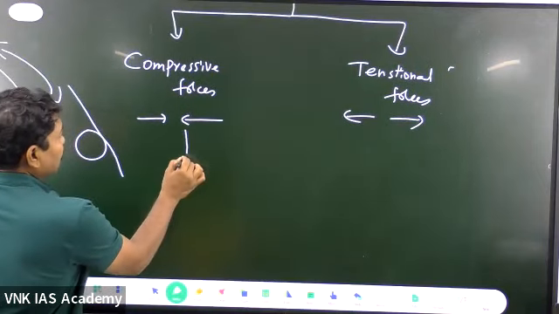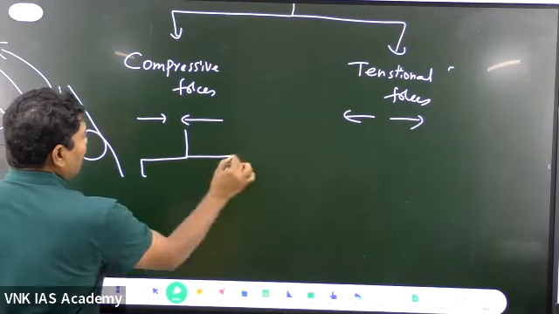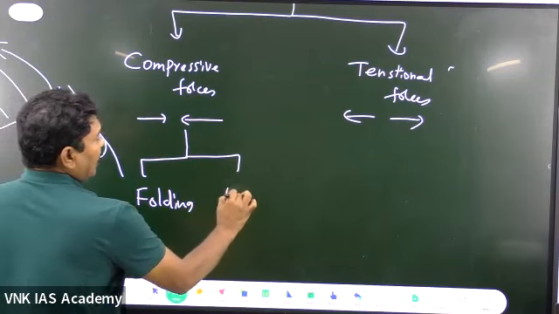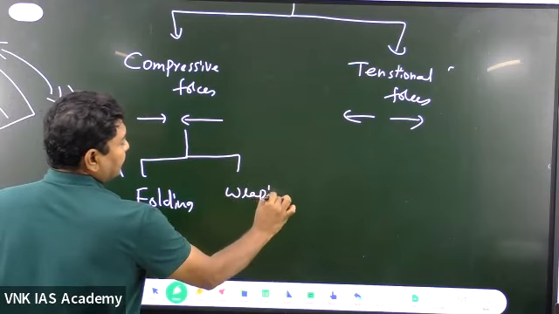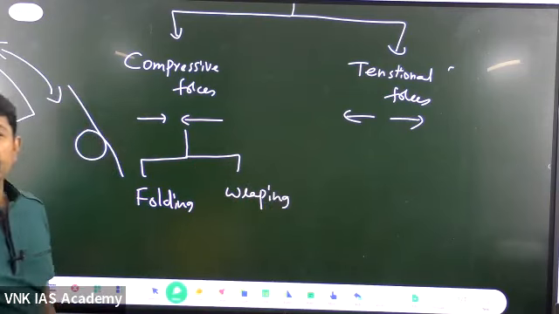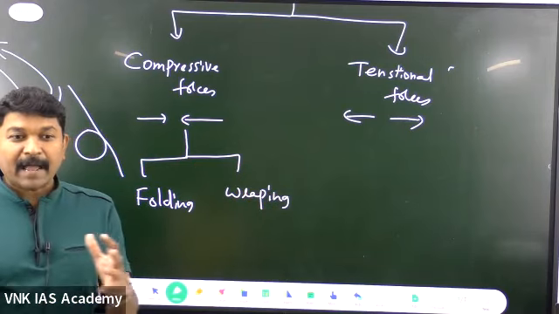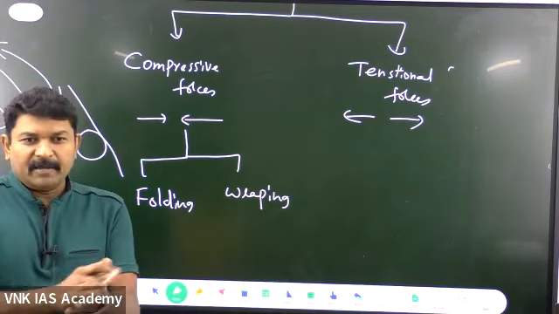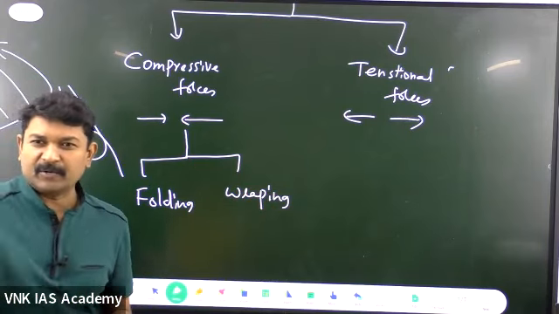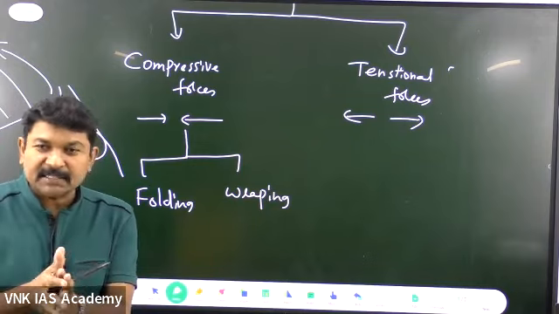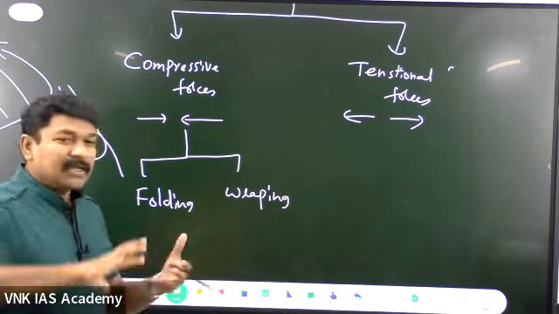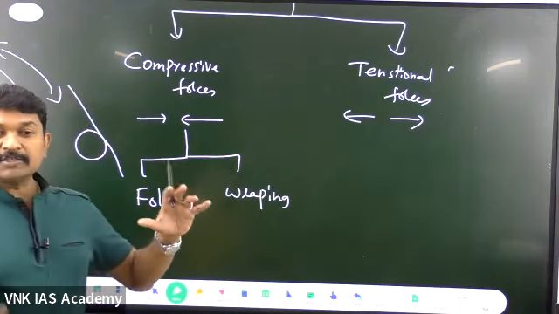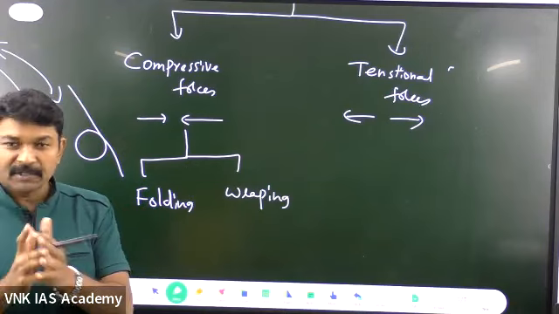When compression is there, it leads to the formation of folding and warping. What do you mean by warping? Normally, you take a paper, crush it and throw it. What is that crushing called? Nothing but warping. That is how the paper gets warped. On the same lines, the land also gets warped.